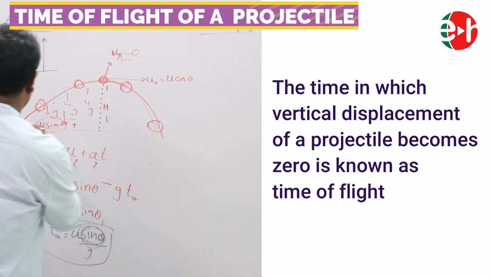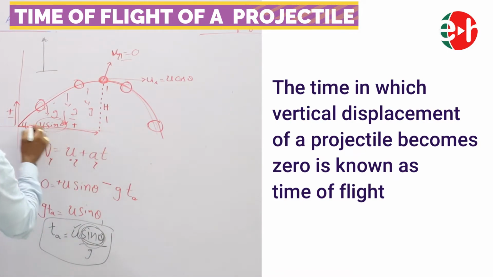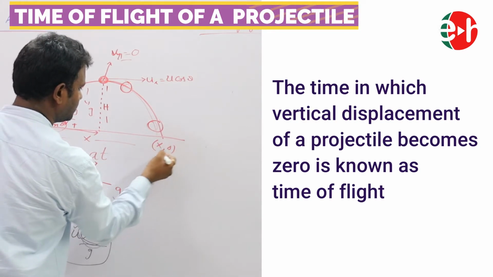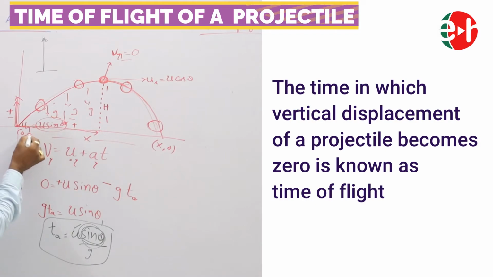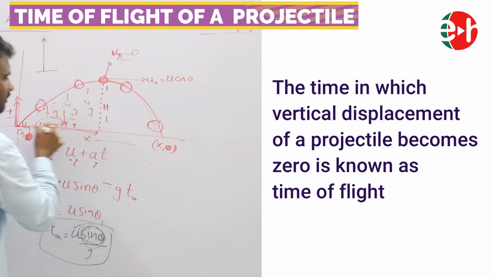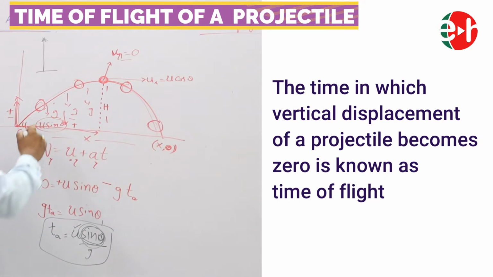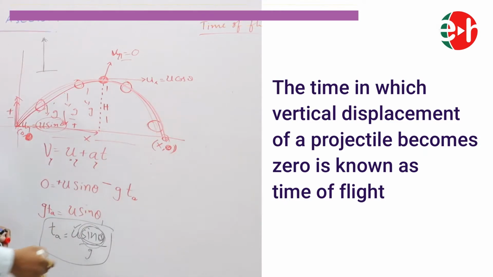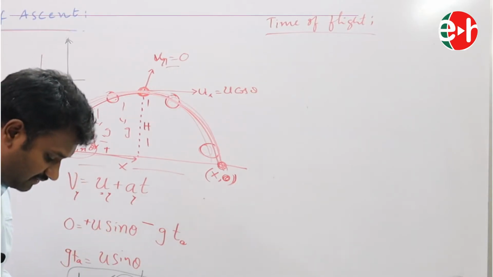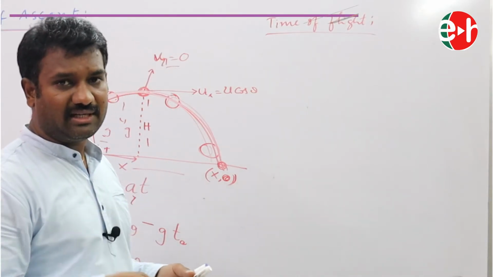Because this is our horizontal displacement, this is our vertical displacement. Initially, what is its coordinate? 0, 0. After some time, if this is some x, then it is x, 0. So what is the vertical displacement? Initially it is 0, finally it is at 0. So the vertical displacement is 0. So the time in which the body reaches the ground, or the time in which the body remains in air, the time in which the vertical displacement becomes 0, is called our time of flight. So here also I am discussing vertical displacement.